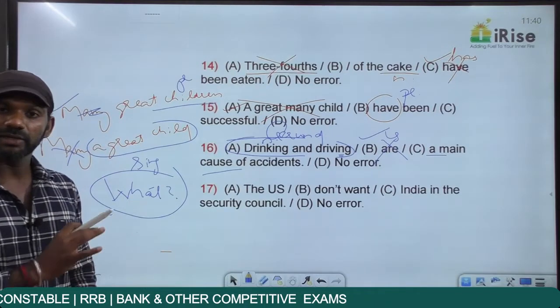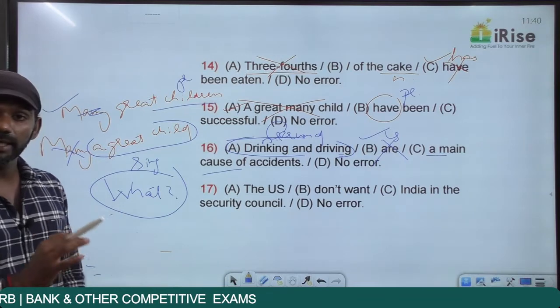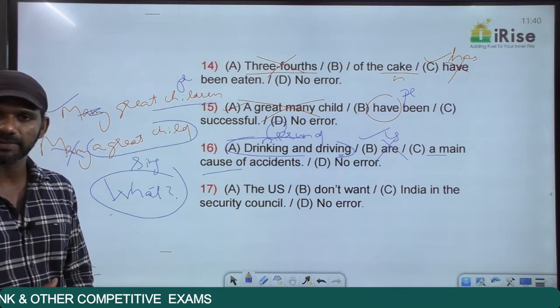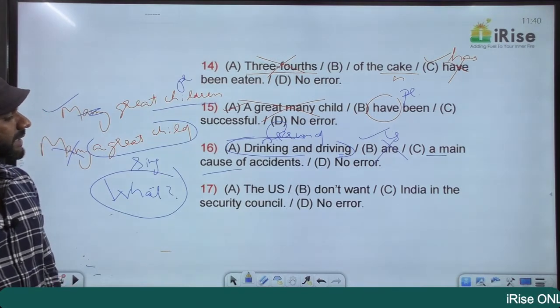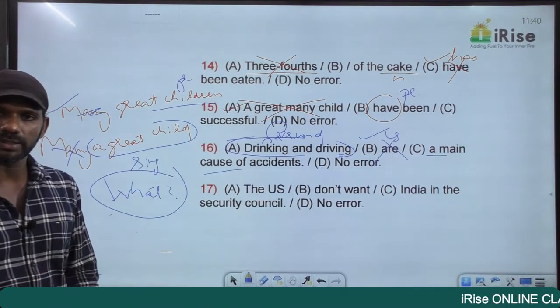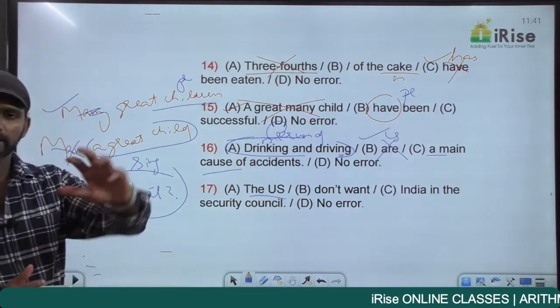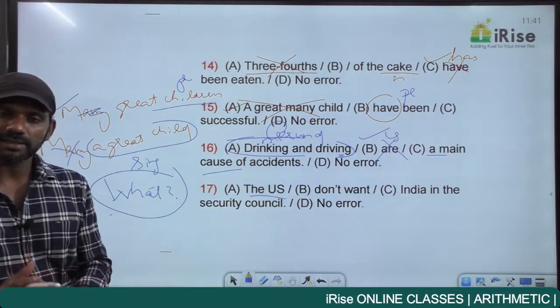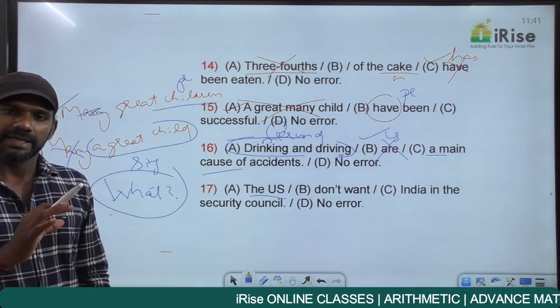So drinking is a gerund, driving is also a gerund. The correct sentence must be: drinking and driving is a main cause of accidents. The next one: The US don't want India in the Security Council. The US is a collection of many states. It's a collection of states. That means the US must be taken as singular, like a collective noun.